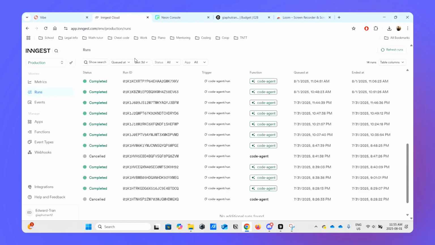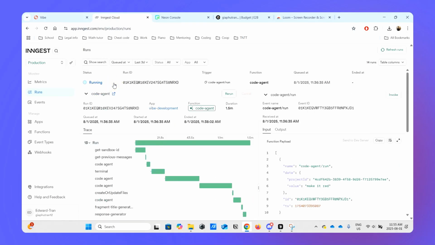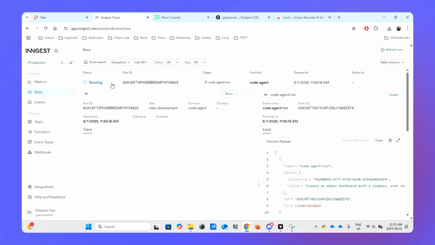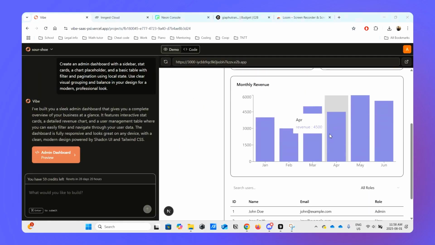So what's going to happen is, in the Ingest Cloud server, it's going to send a background request, a background job. Let me just refresh this real quick. Yeah, so this is the job that is running right now. As you can see, it's getting the sandbox ID and queuing some steps. So there you go, it built me an admin dashboard.